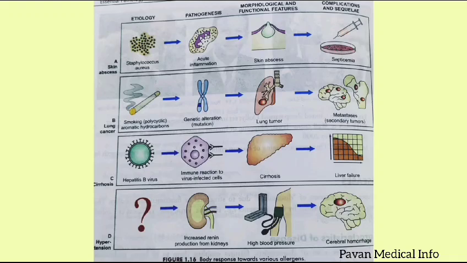So finally, today we have seen the definition of disease and the different terminologies we have to use in characters of disease. And we have seen in detail the body response towards various allergens.